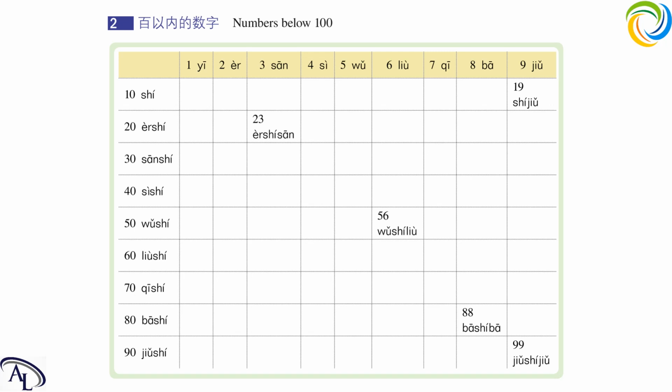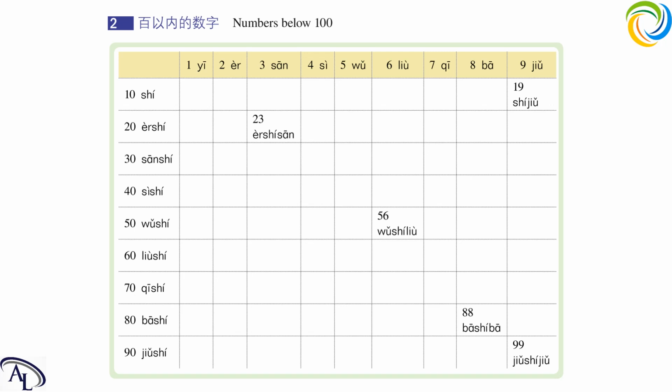So it is 90. And the unit place is 9. So 99. This is the numbers below 100. It's really easy to read them. Just need to practice more.